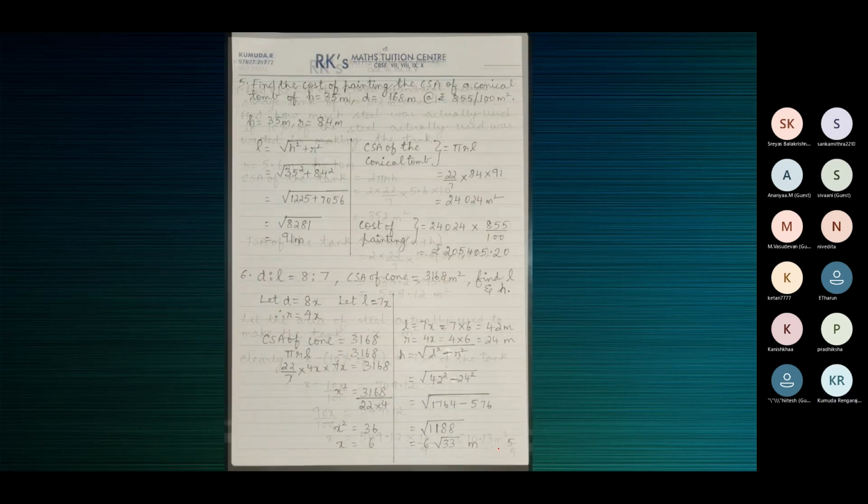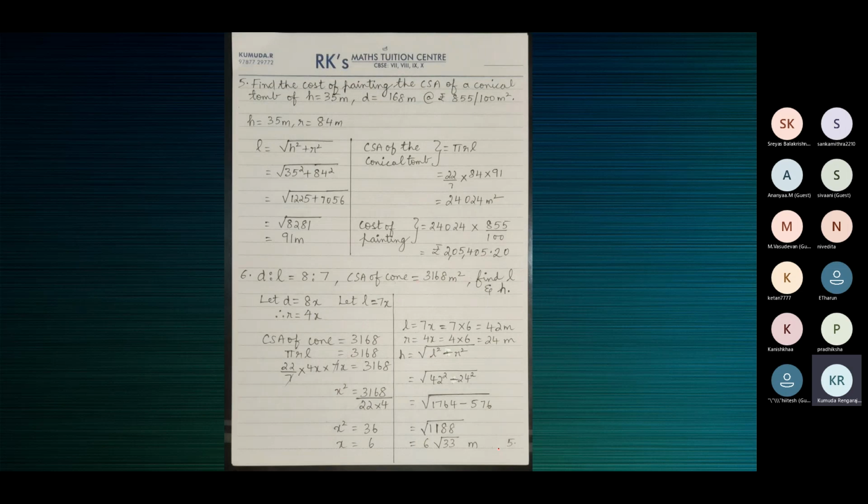Yes, you can see answers 5 and 6 on your screen. Five and 6, very straightforward.